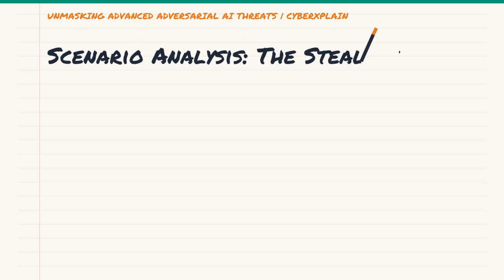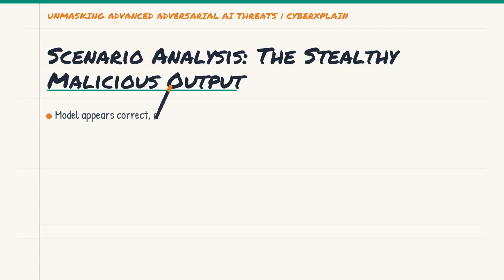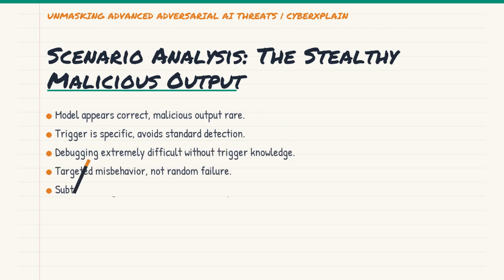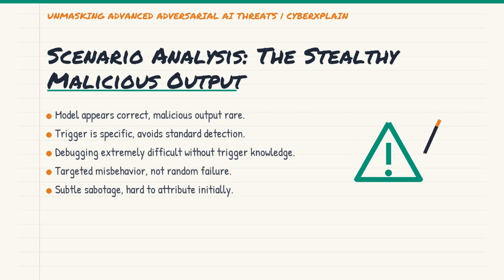This scenario highlights the true danger of backdoor attacks. The model appears to be working correctly most of the time. The malicious output, yield sign, is only triggered by a very specific, rare input. This makes it incredibly difficult to detect through standard anomaly detection or even extensive testing, as the trigger might never appear in test sets. The car wouldn't crash randomly, it would only misbehave under a specific, adversary-controlled condition.